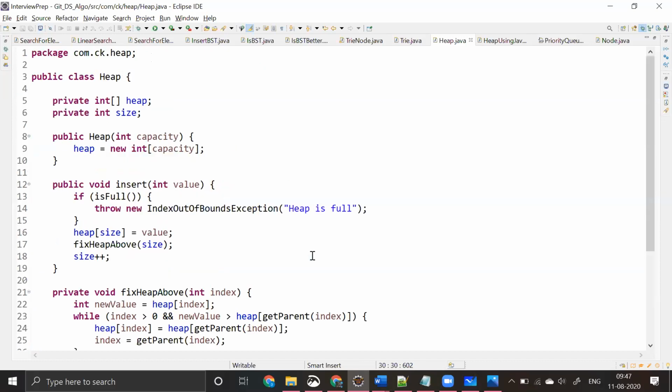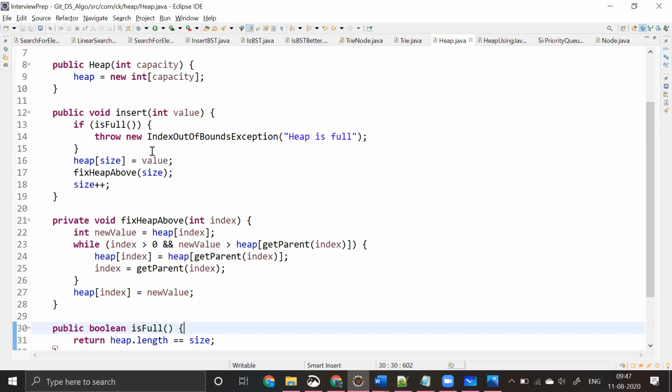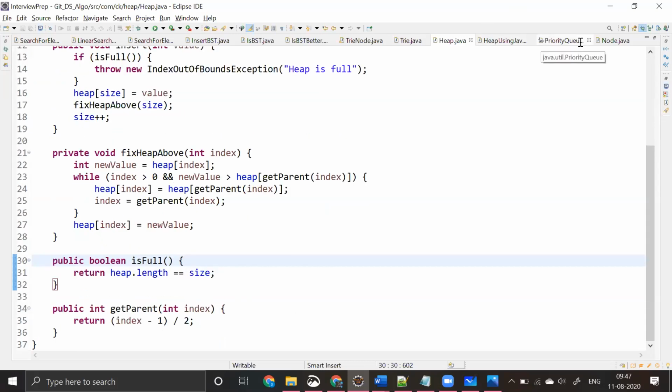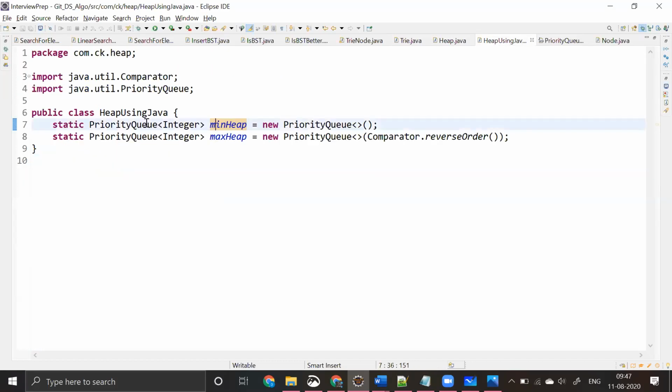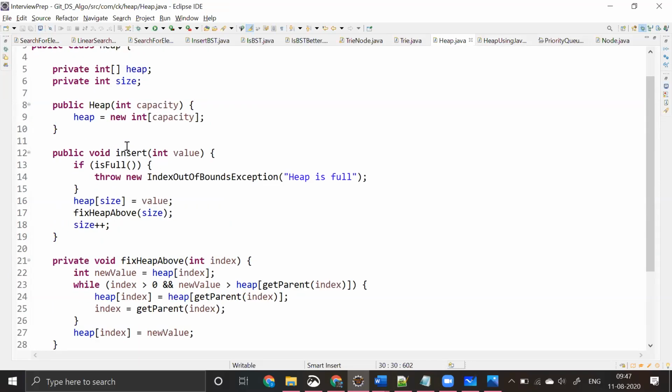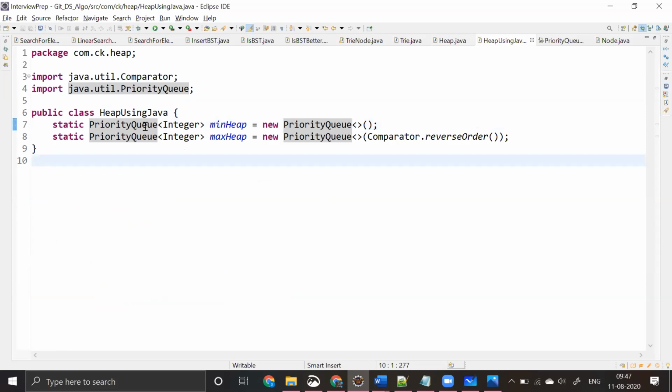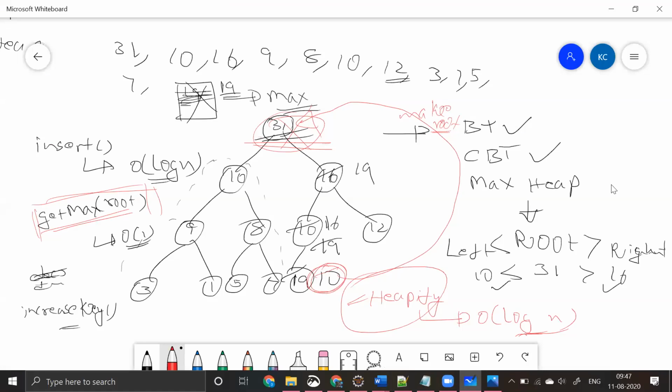So as I told you guys, all this implementation is already done in priority queue. Whatever code we have written over here is written in a better way in a priority queue in Java. If you want, you can use it straight away whenever you have reasons, or the intention of dealing with this kind of a problem, right?